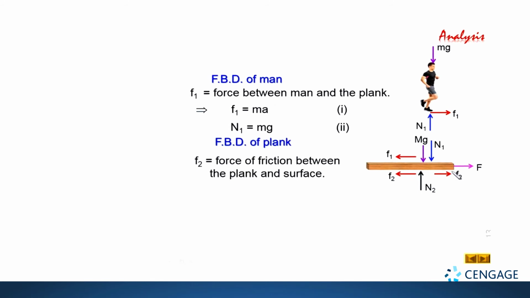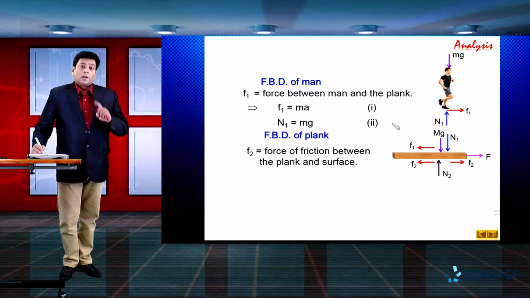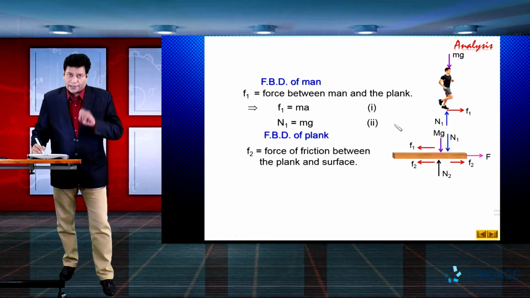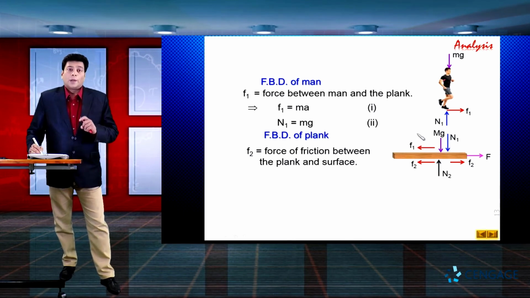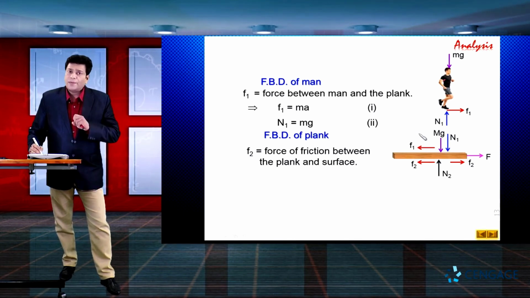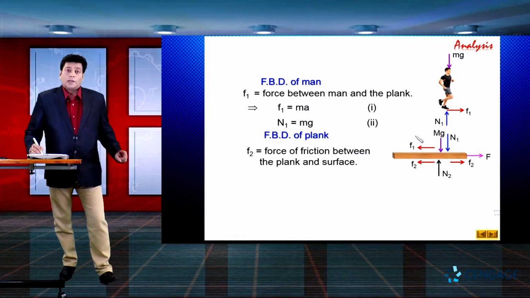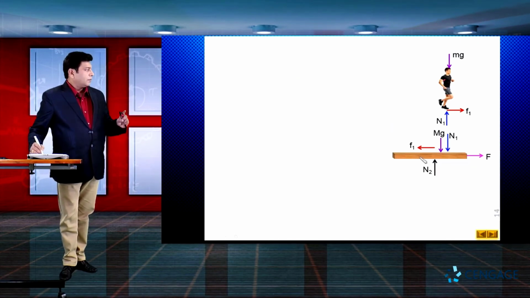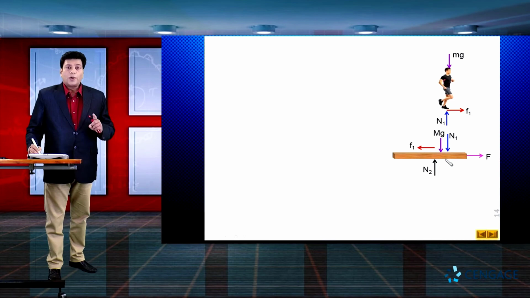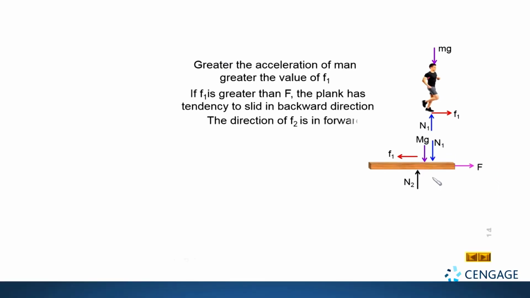This F2 depends on whether F1 is greater than capital F or less than capital F, correct? We know the greater the acceleration of the man, the greater the value of F1. If F1 is greater than capital F, the plank has a tendency to slide in the backward direction. That means the friction should act in the forward direction, like this. Let us assign this value as F2.